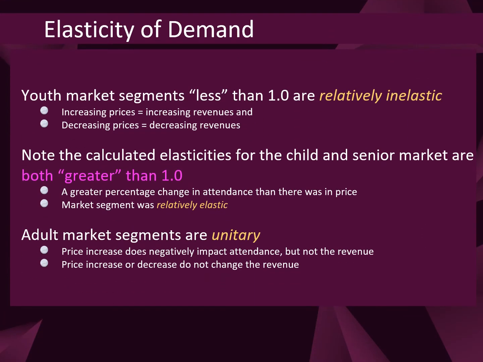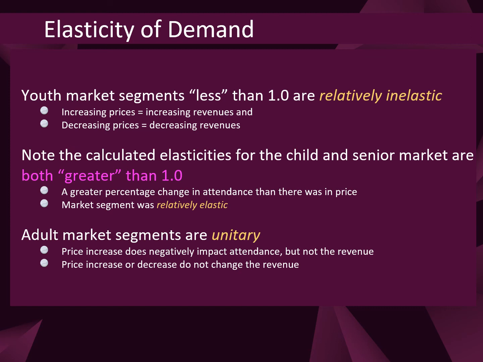Okay, so we have the 4 market segments, but we can really break these down into 3 groups. The youth market segment, where the elasticity was less than 1, is going to be called a relatively inelastic segment, meaning that we can increase prices and increase revenues, and if we decrease prices, we decrease revenues. So as we increase pricing, the attendance doesn't drop to the point that we decrease revenue.